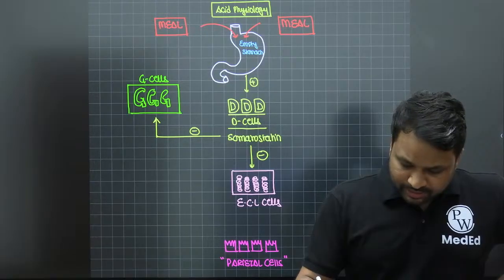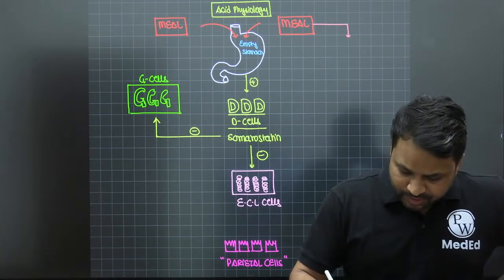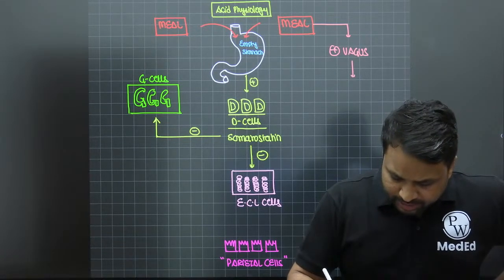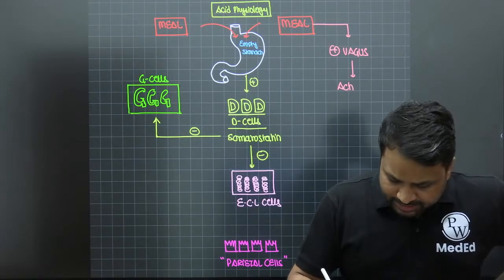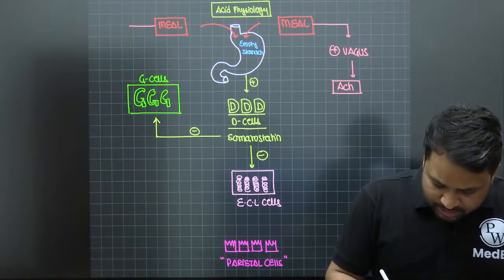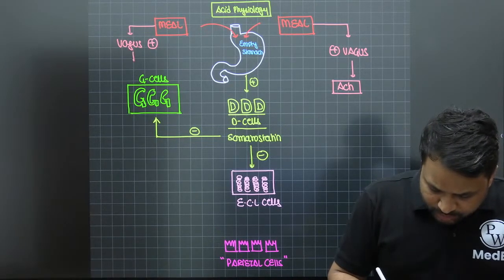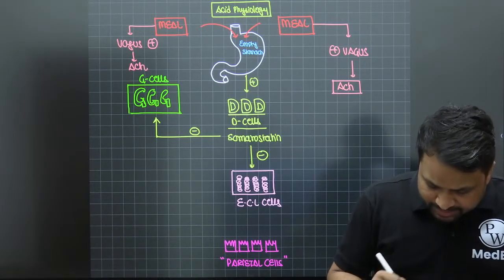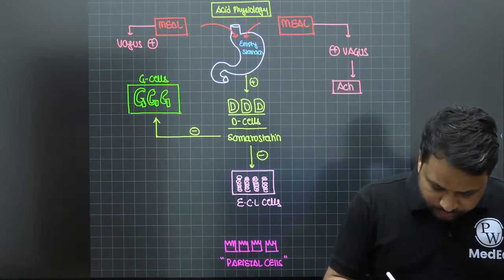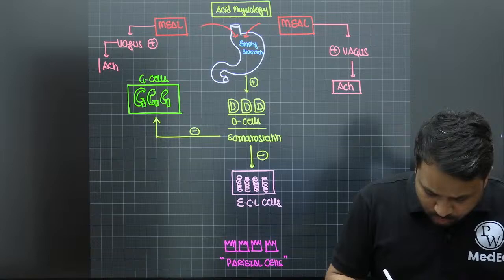Once you consume a meal, the first thing that you will notice is that the meal is going to stimulate the vagus nerve. If the vagus nerve is stimulated, it will produce a compound which is called acetylcholine, right? So the minute you eat, the vagus is going to get stimulated, and its stimulation will produce acetylcholine.